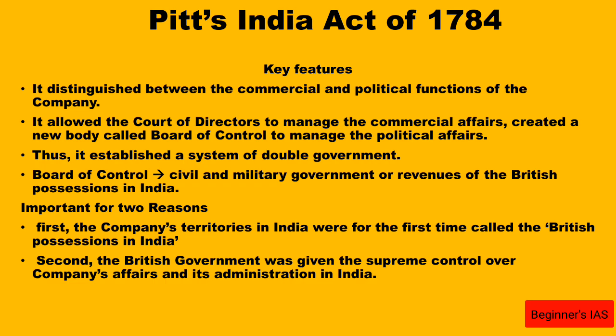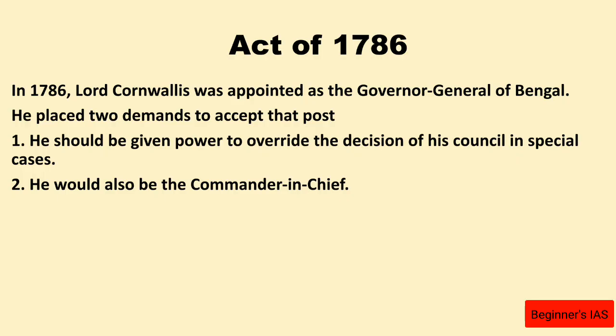After Pitt's India Act of 1784, the Act of 1786 was enacted. Why was it enacted? Let us see. Lord Cornwallis was appointed as the Governor General of Bengal. To accept this, he placed two demands. What are the demands?